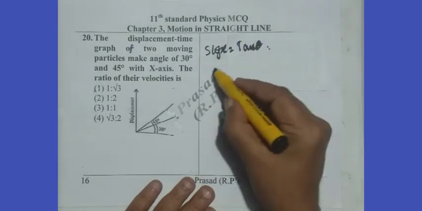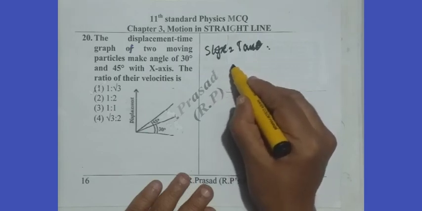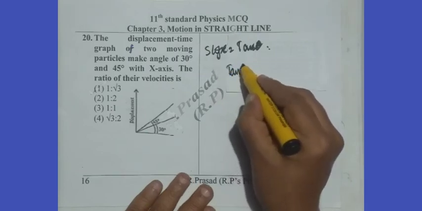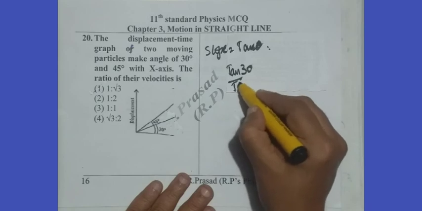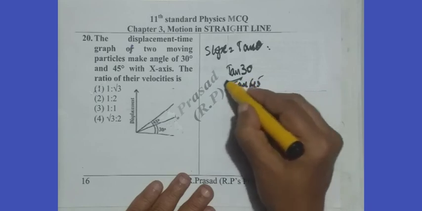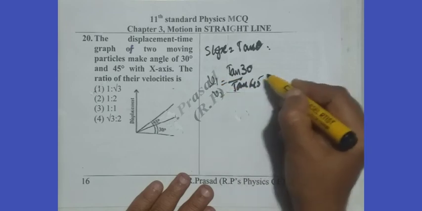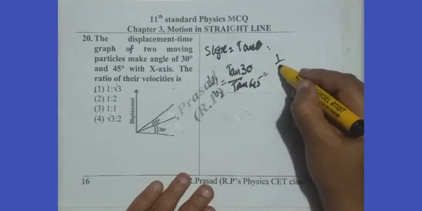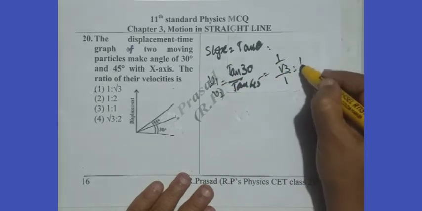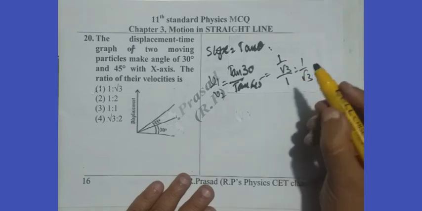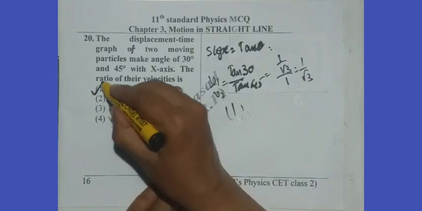Therefore, we can write simply tan 30 by tan 45 is V1 by V2, that is 1 by root 3 by 1, or 1 is to root 3. Therefore, option 1 is correct.